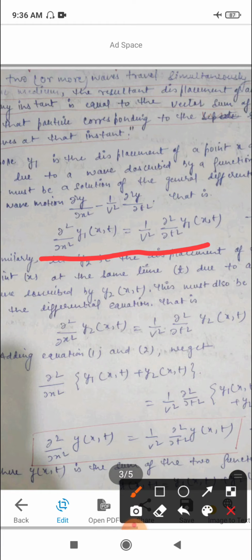This must also be a solution of the differential equation, that is ∂²/∂x² y2(x,t) equal to (1/v²) ∂²/∂t² y2(x,t).